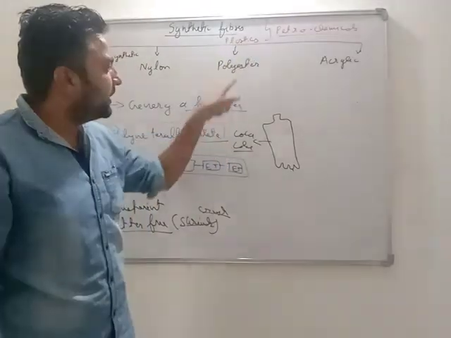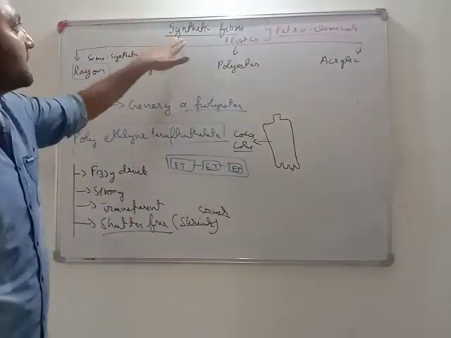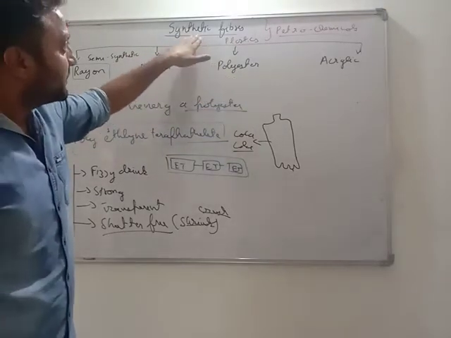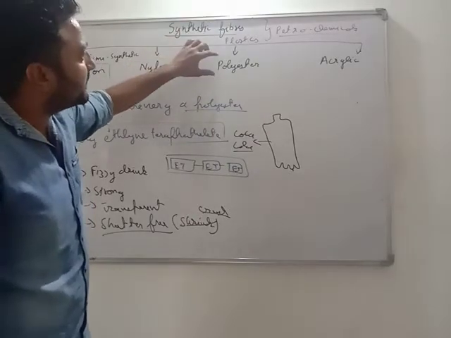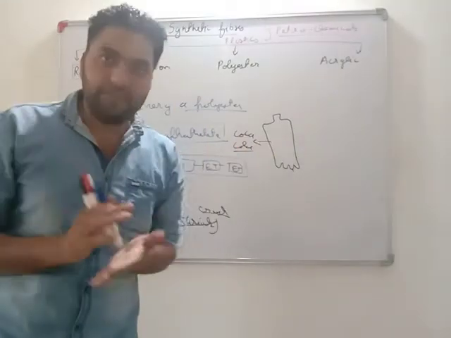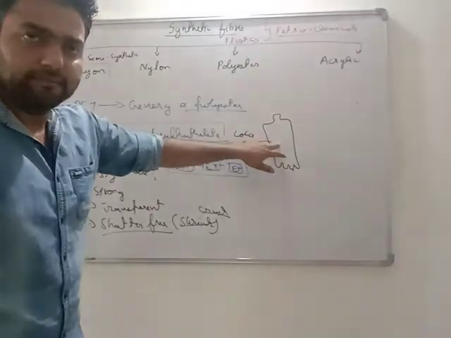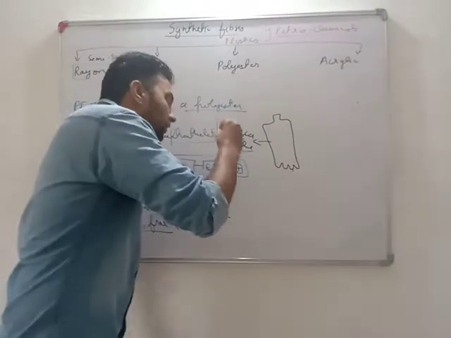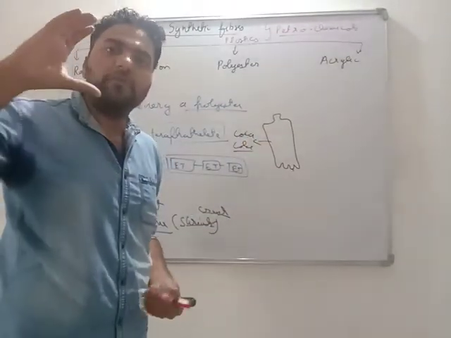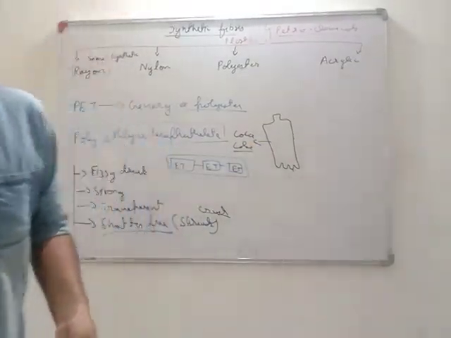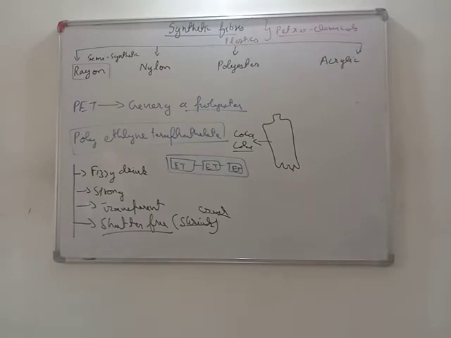But if that material is made up of PET, it is a synthetic fiber coming in the category of polyester. See, again I am telling you, when we are studying about polymers or synthetic fibers, it doesn't mean it is only used to make threads. It is used to make a large variety of things. So PET is transparent, strong and shatter free. Because of this, all our water drinking bottles, the 5 rupee bottle, 10 rupee bottle, Bisleri of 20, all of them are made up of PET. So okay, now we'll start one more topic, that is acrylic.